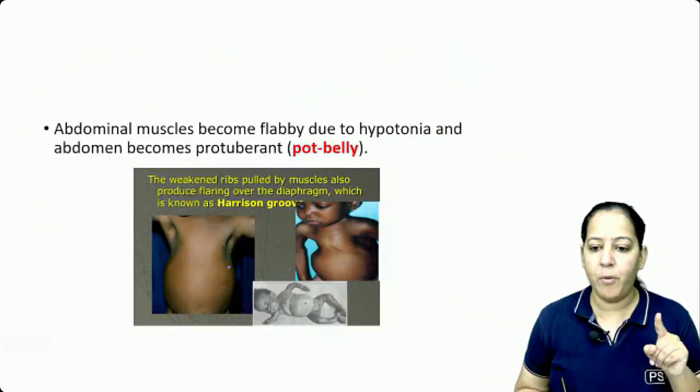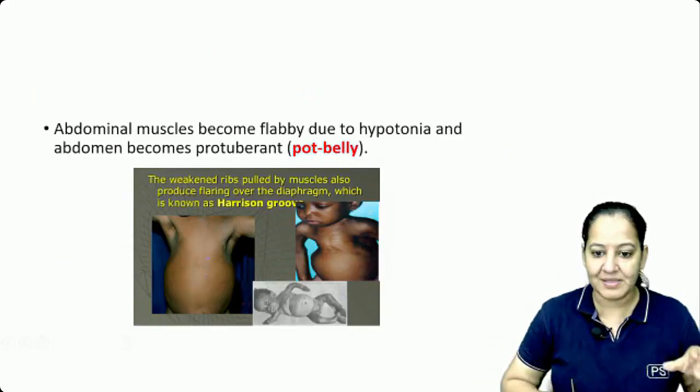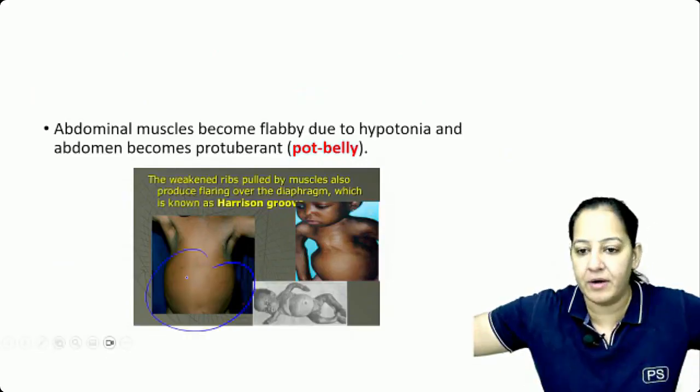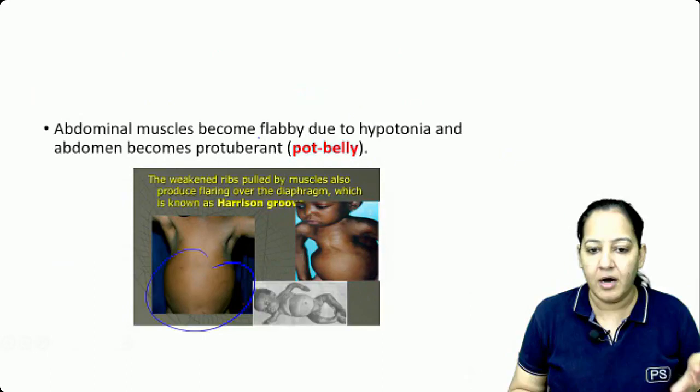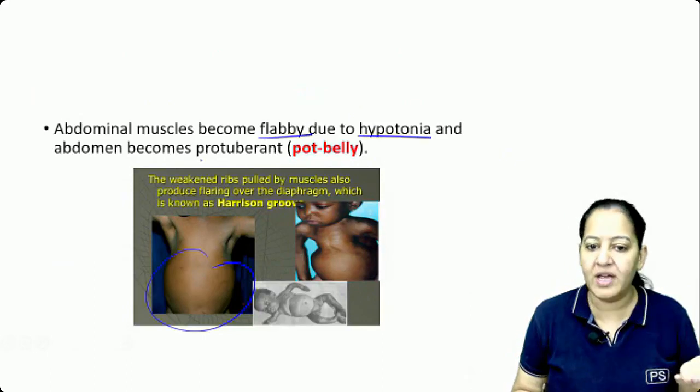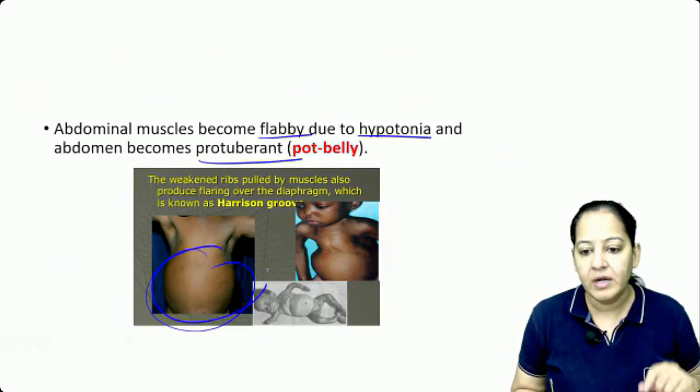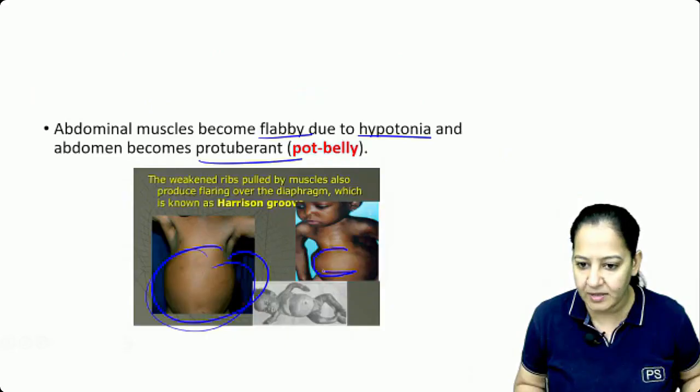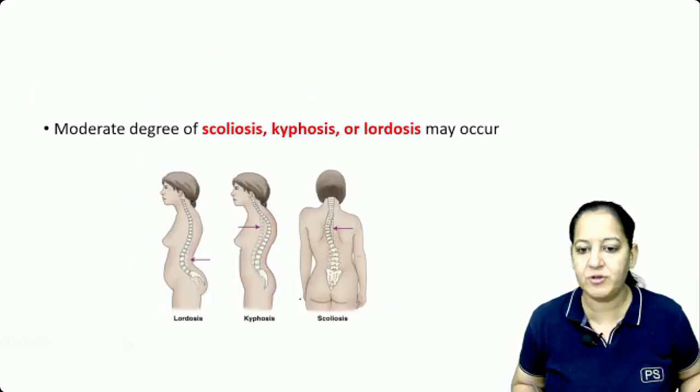The next is the pot belly. The abdominal muscles are very weak, so they get protuberant. They get very flabby due to hypotonia, and there is abdominal protuberance. It is known as pot belly. Can you see the pot belly? Typical pot belly. Appreciate the pot belly.